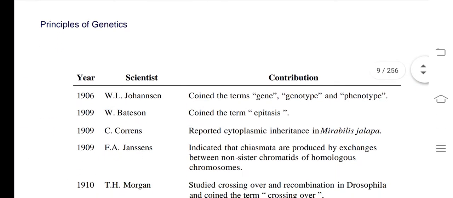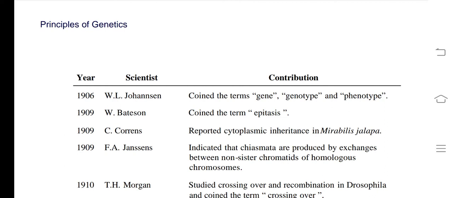What about 1906? Johannsen. Okay, so the terms gene, genotype and phenotype. These three words are very important words. We will use all three words in this chapter number 5. So underline gene, genotype and phenotype. These words were given by Johannsen in the year 1906.